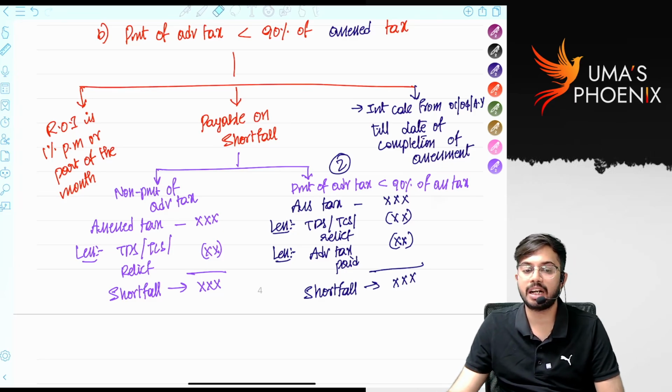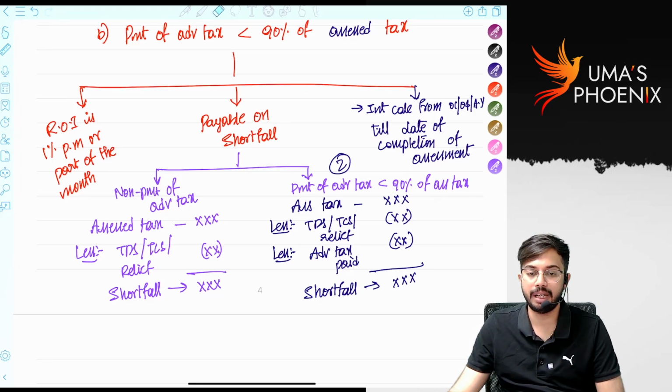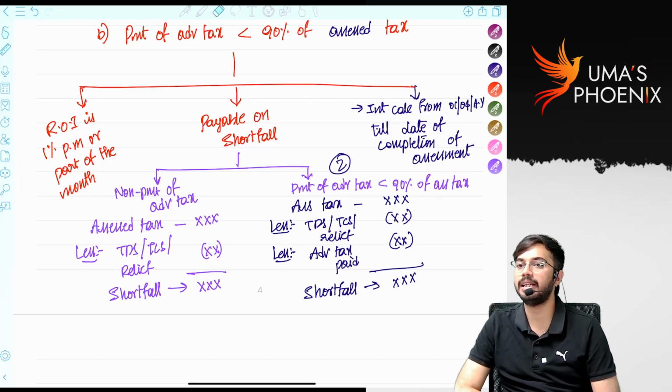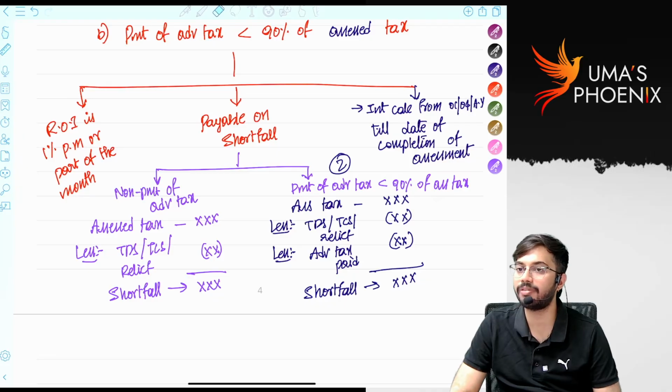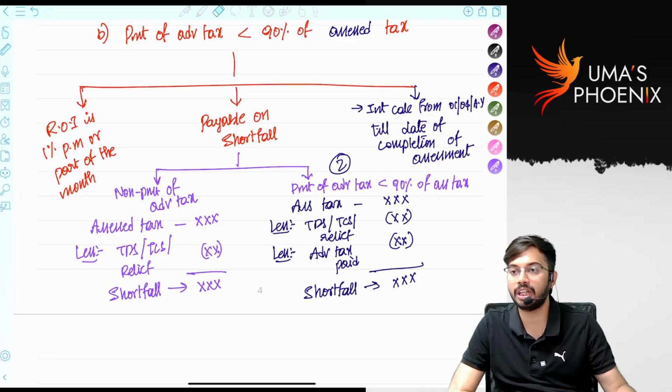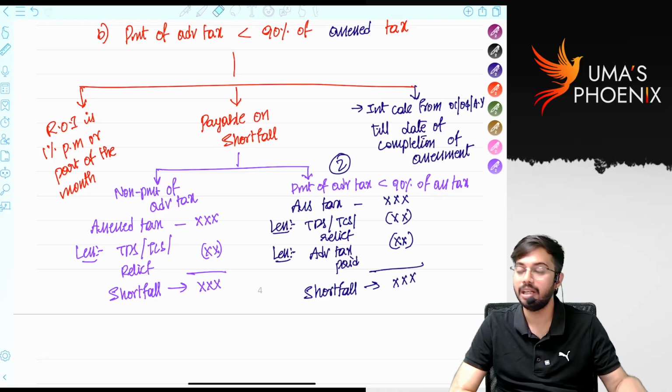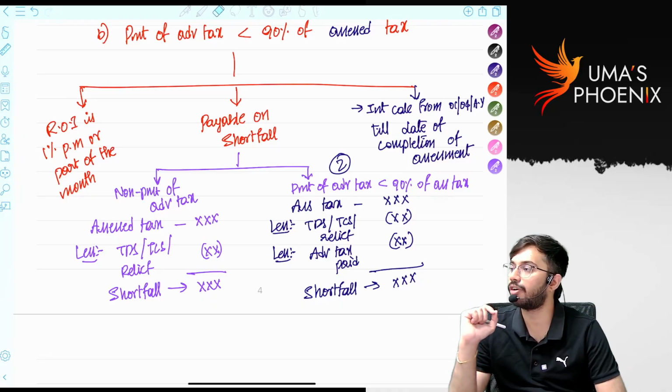When will interest under section 234B be levied? If advance tax is not paid or advance tax paid is less than 90% of assessed tax. In this situation, interest will be levied under section 234B. What is the rate of interest? Rate of interest is 1% per month or part of the month. Interest is payable on shortfall amount.